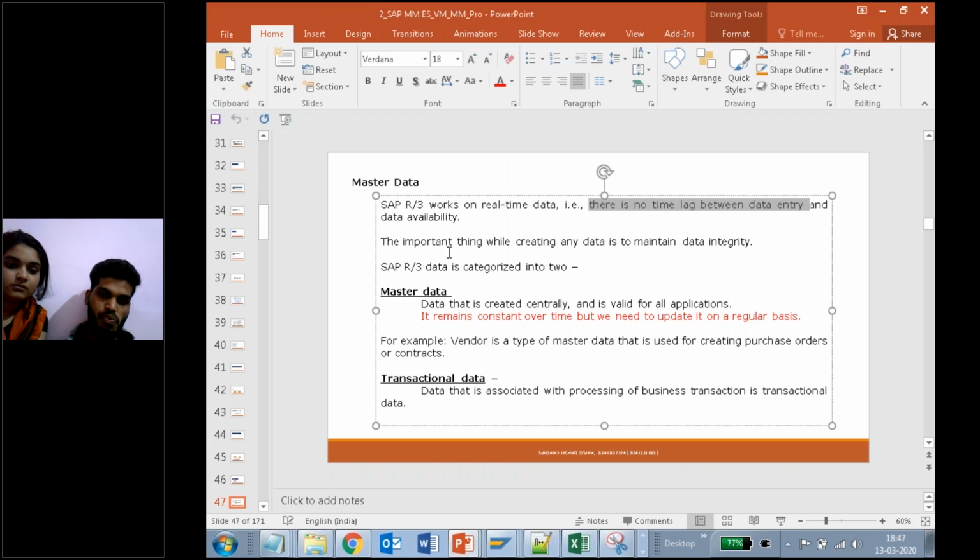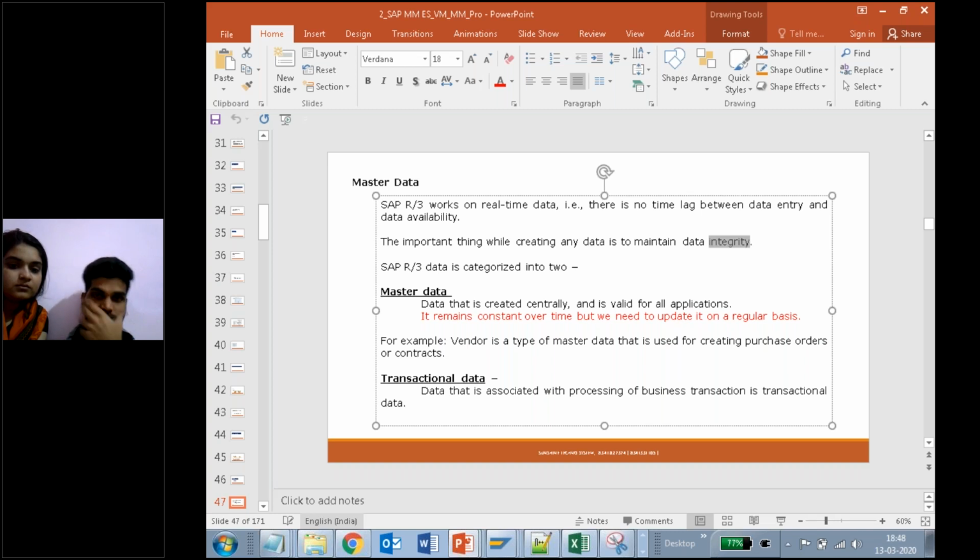Next point. The important thing while creating any data in the master is integrity. What is the meaning of integrity? Integration. Integration means different people are integrated with one system. SAP MM, FICO, SD, HR, ABAP. If MM is doing something, immediately it is reflected to the FICO person. How is it reflected? Because it has an integration in the single system. What is that single system here? SAP system, because everyone is using the SAP system. SAP is a common system.